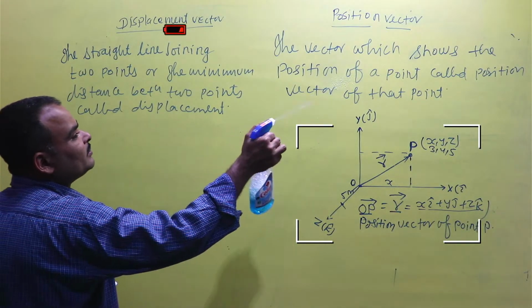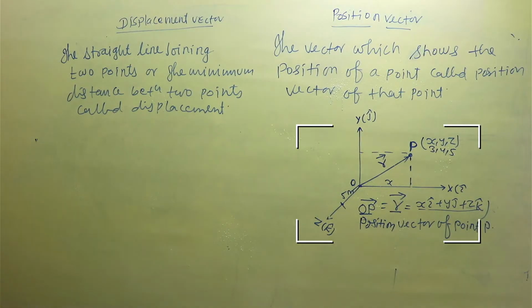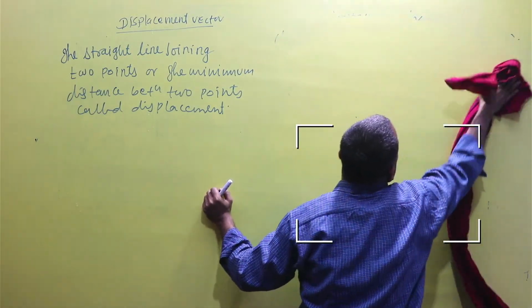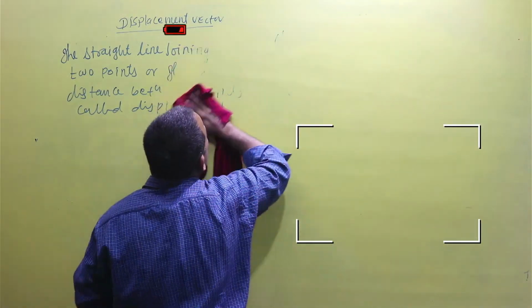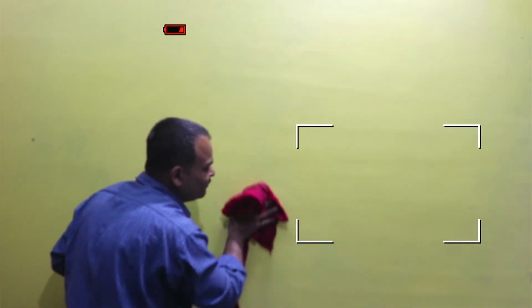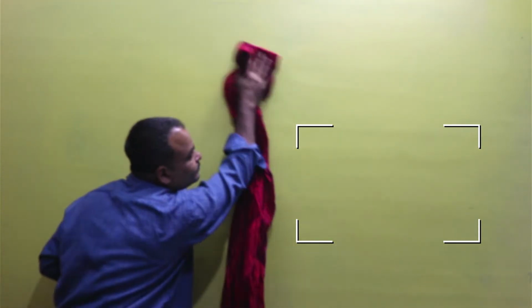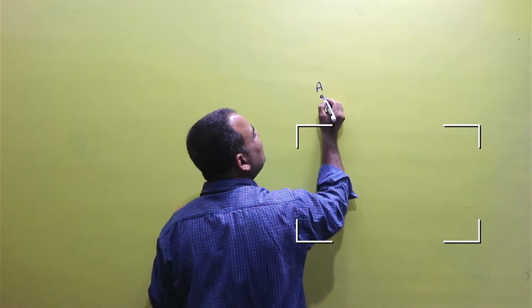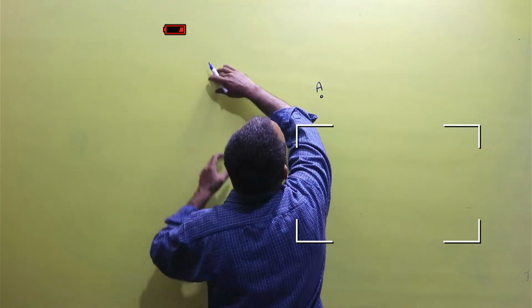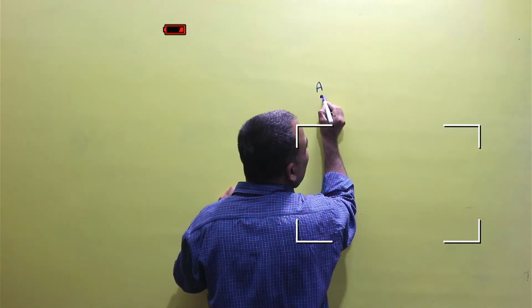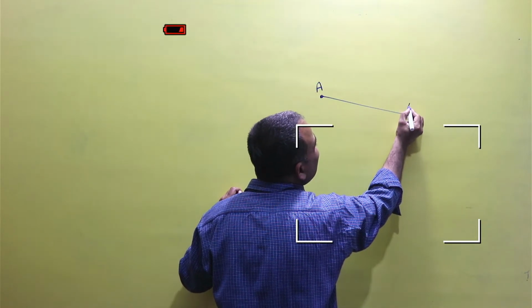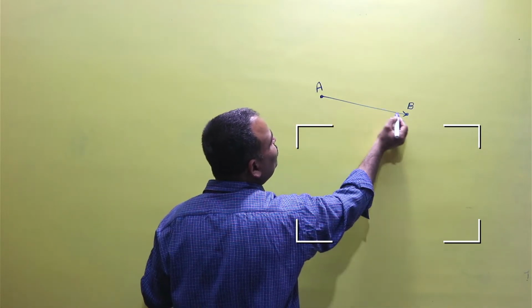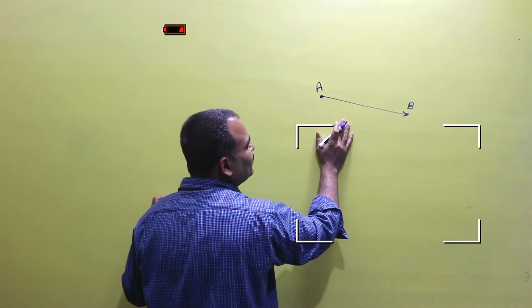You already know the definition of displacement: the straight line joining two points is called displacement, or the minimum distance between two points is called displacement. And now we have to represent the displacement vector in the form of unit vectors. Now we consider that an object is situated at point A and it moves some distance, and lastly it arrives at point B. So the straight line joining A to B is the displacement of the object.